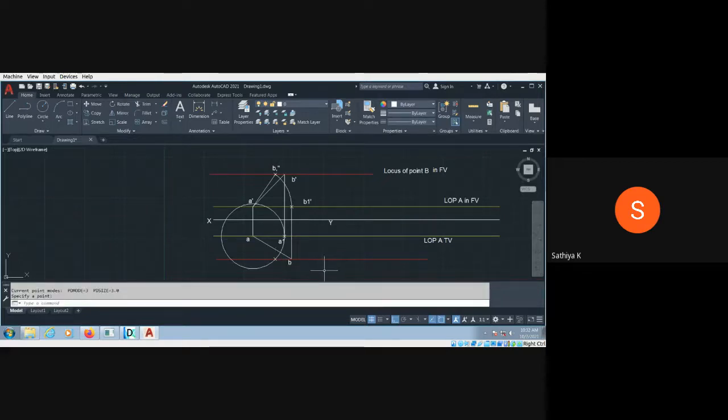Now I have to trim it. Trim, double enter. This line you have to trim, and this is not required. Trim it and enter. Nearer to the point, these two points, you have to trim. Apply the trim, then you can select this object and delete it. And the text command.